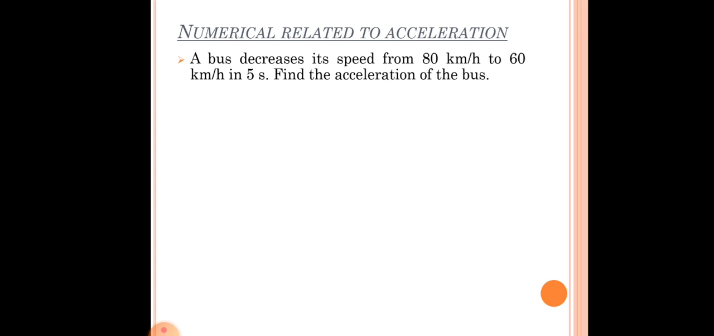Now let us try to solve a numerical related to acceleration. This question I have taken from your NCERT textbook only, so let us try to solve it. The question says a bus decreases its speed from 80 km per hour to 60 km per hour in 5 seconds. Find the acceleration of the bus. Before going to the solution, you can see here the bus is decreasing its speed from 80 km per hour to 60 km per hour in 5 seconds.